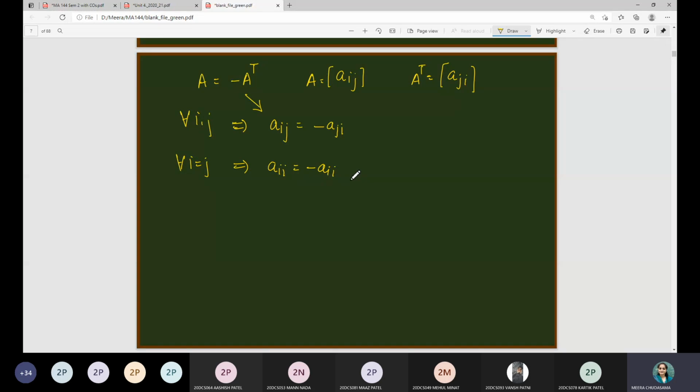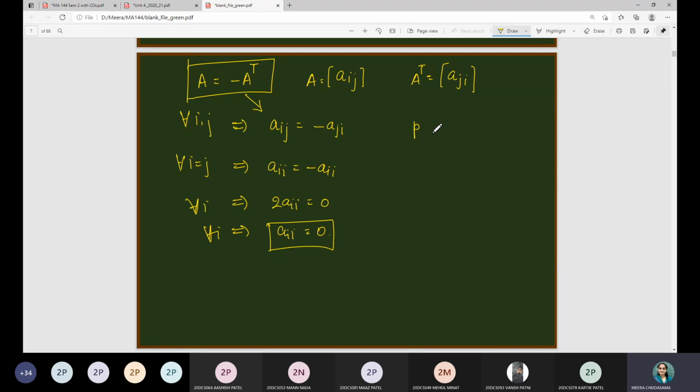So for the diagonal elements, this condition applies. Means for all i, 2Aii is equal to 0, which implies for all i, Aii is 0. And therefore, in a skew symmetric matrix, you will always have the diagonal entries as 0. That is the one observation.